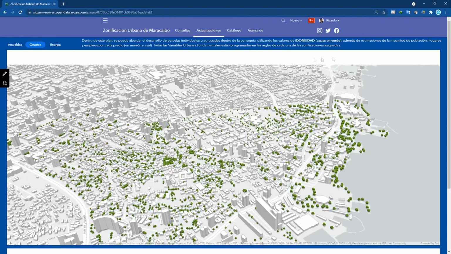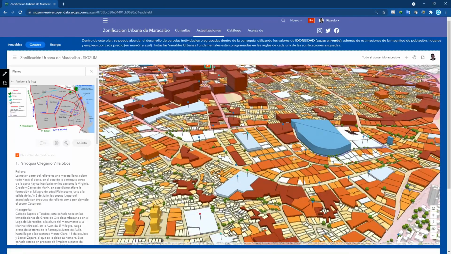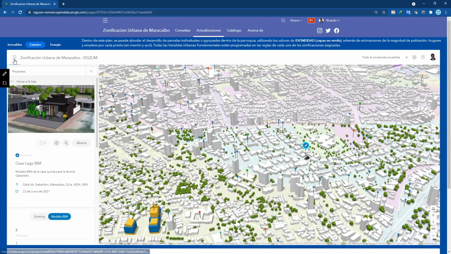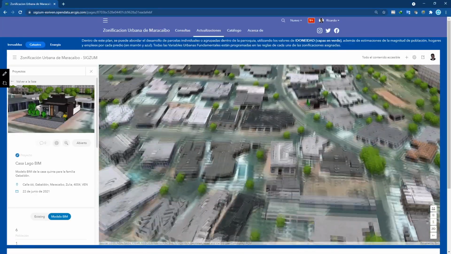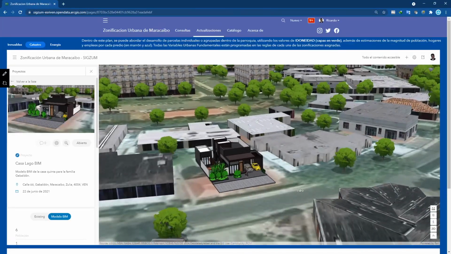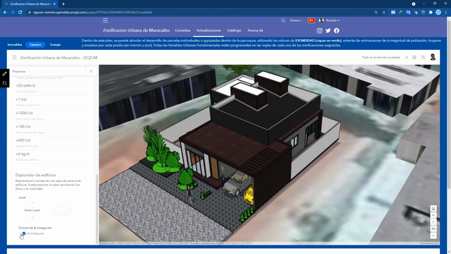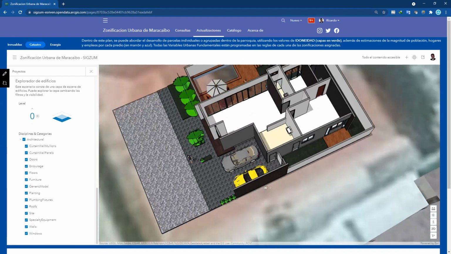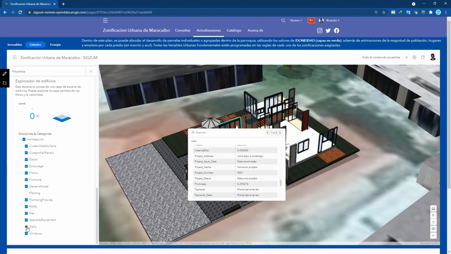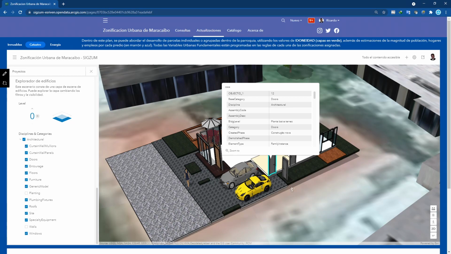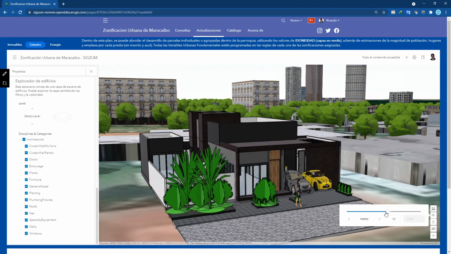Returning to the overview, we see a few hundred projects registered in the digital twin. To access the project of this house, we change to the satellite view and appreciate the urban context expressed with an ArcGIS CityEngine scene layer. The project file describes its impact indicators and allows consulting its BIM model. Each construction phase and discipline can be reviewed, turning layers on or off to display the description of each construction component. We can also explore environmental responses to factors such as sunlight and shadows.